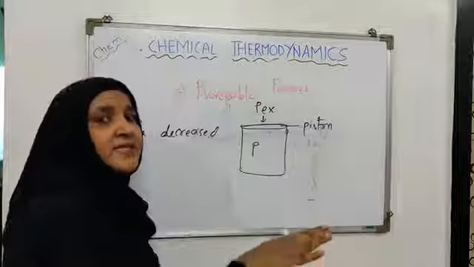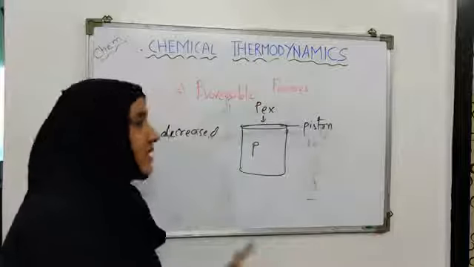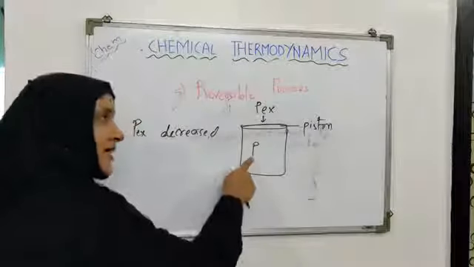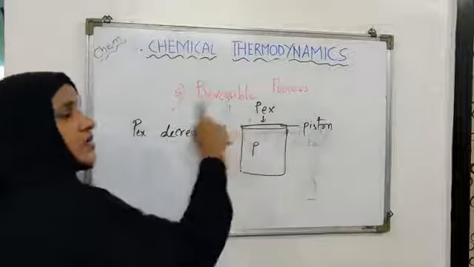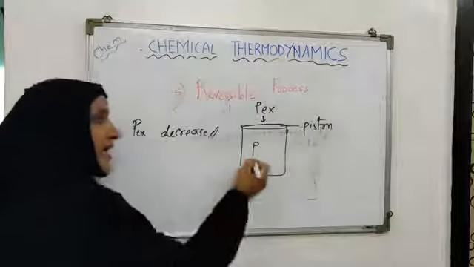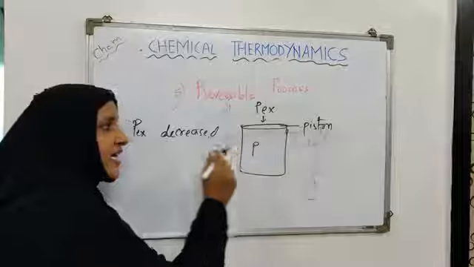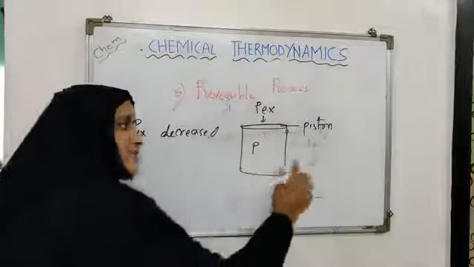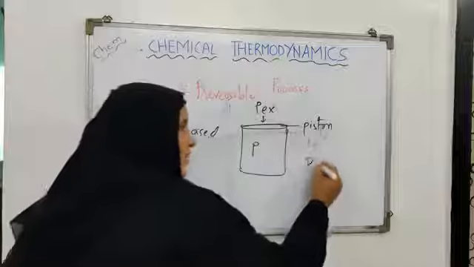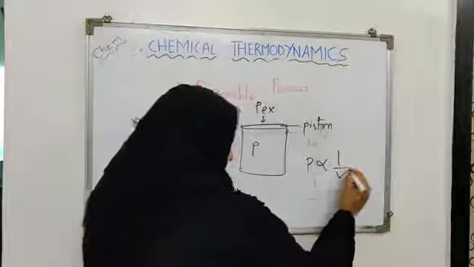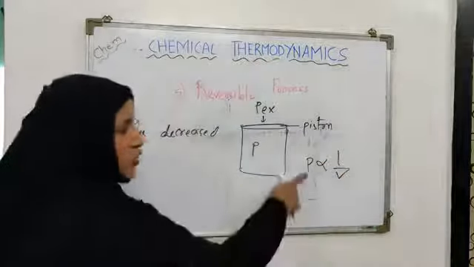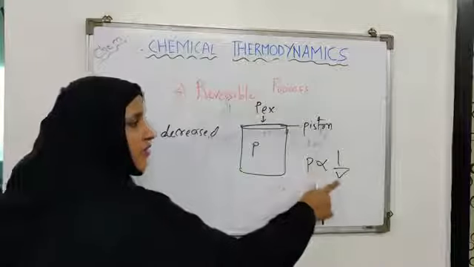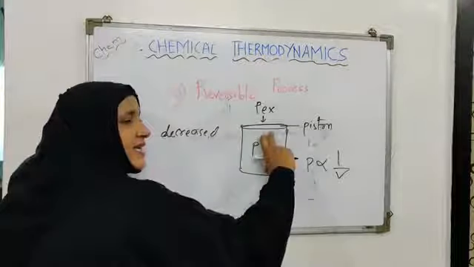In equilibrium, the system is in a stable state. Okay. So to make its pressure equal to the external pressure, the gas inside the container will start expanding. Why is it expanding? Because we know that pressure and volume are inversely proportional, so to decrease the pressure, the volume is increasing.